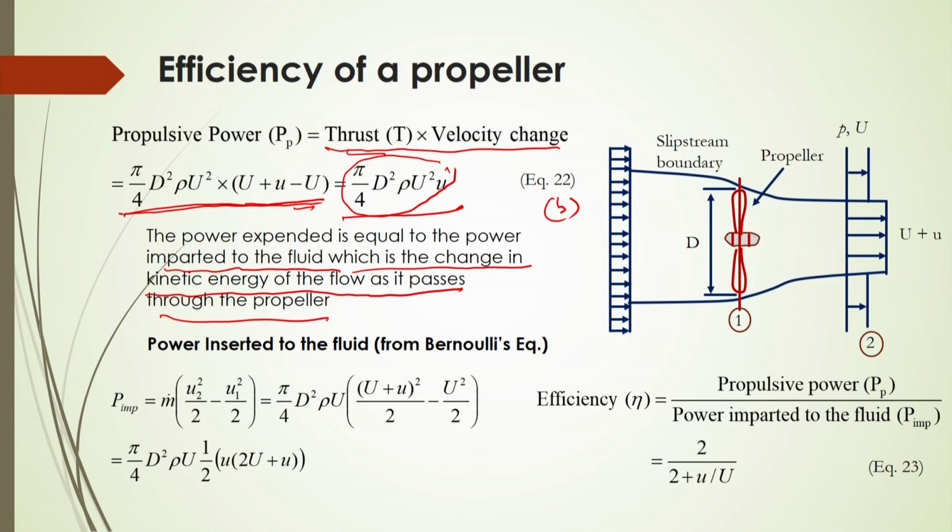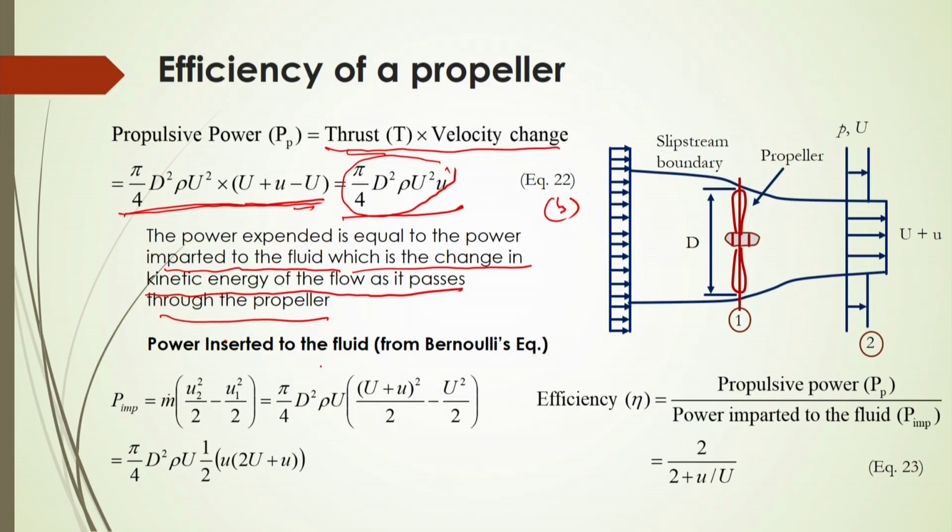This is the important point that you have to remember, by which you calculate the efficiency of the propeller. Now, the power imparted to the fluid is calculated based on Bernoulli's equation. Pressure remains constant and the flow is horizontal, so the potential head and the pressure head will be neglected. Only the velocity head will be considered here. Based on that we can calculate the power.